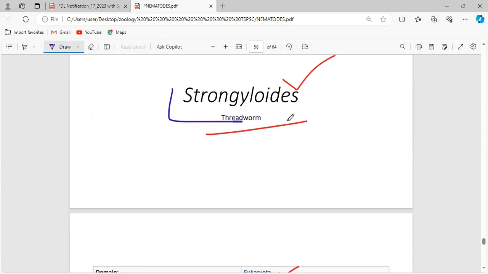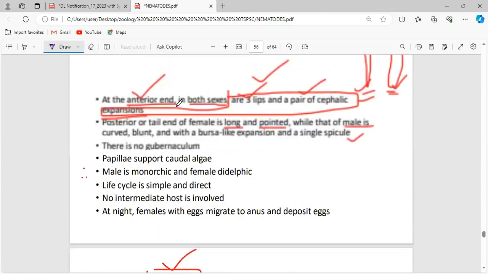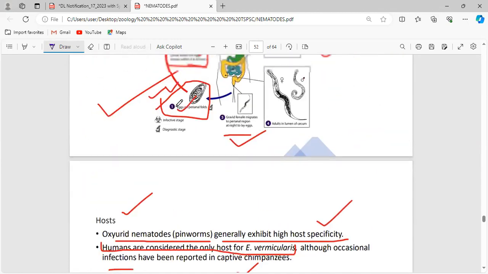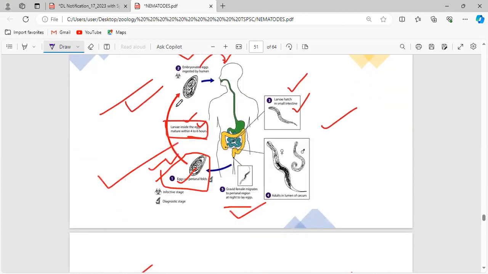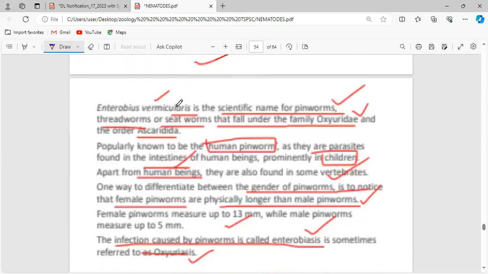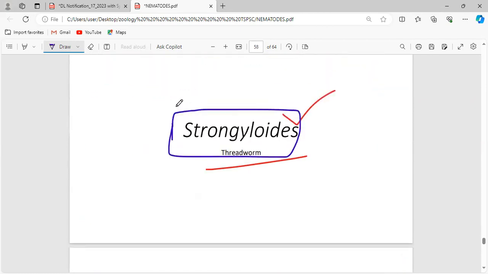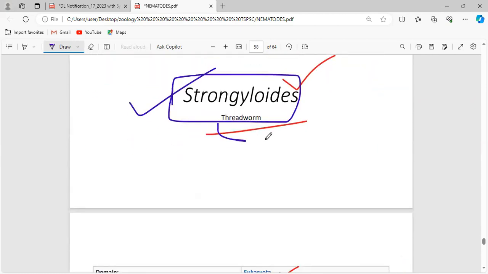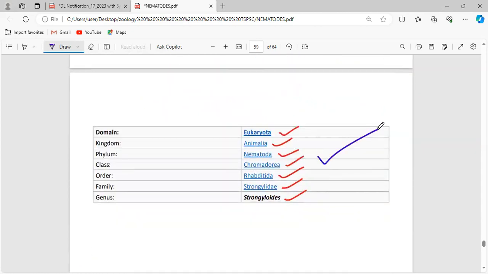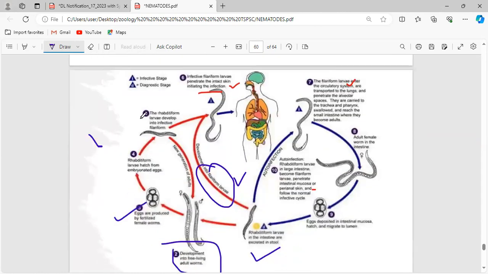We are discussing now strongyloides. That is with respect to the Enterobius. Okay, don't get confused. This is about Enterobius, right? And we are discussing now strongyloides. And after saying the common name, I've explained the classification, and immediately after that we'll come into the life cycle. In that life cycle of strongyloides, clear or what, Lalita?